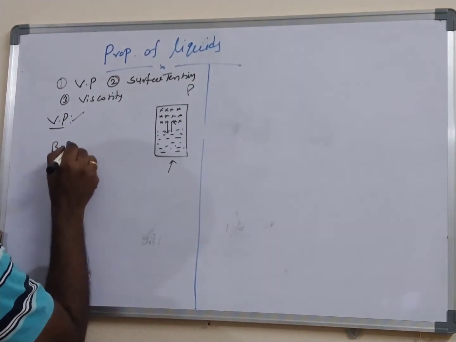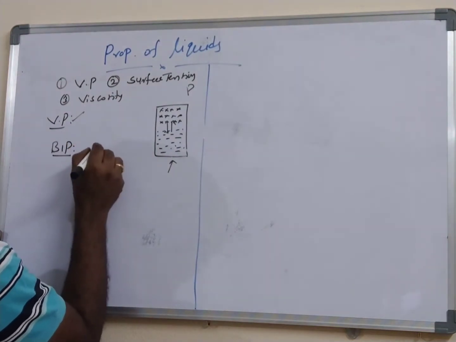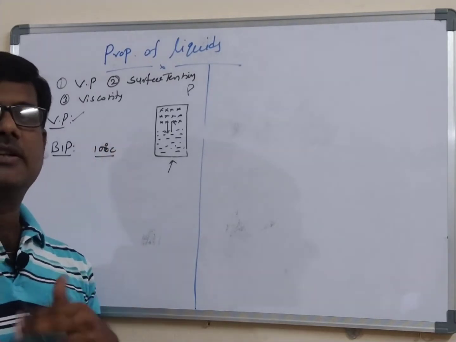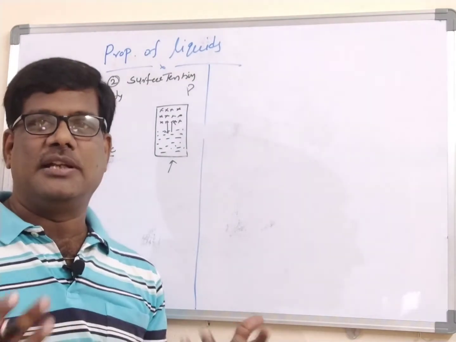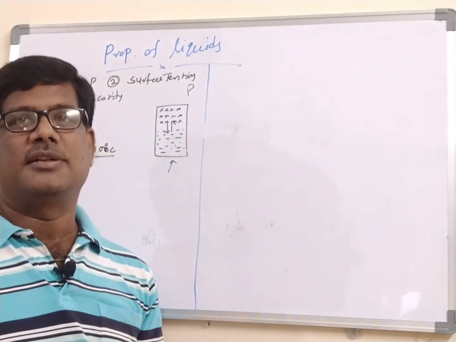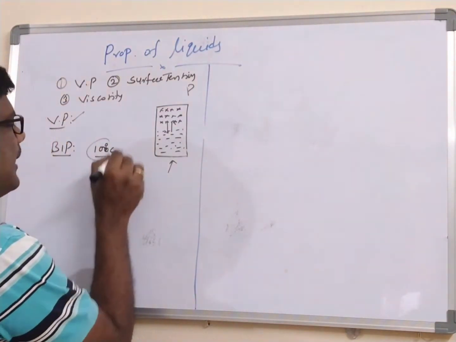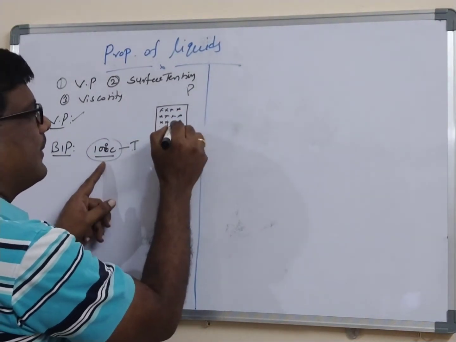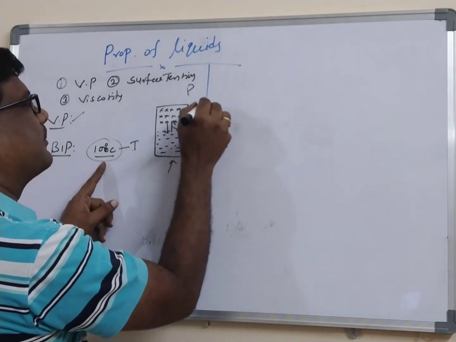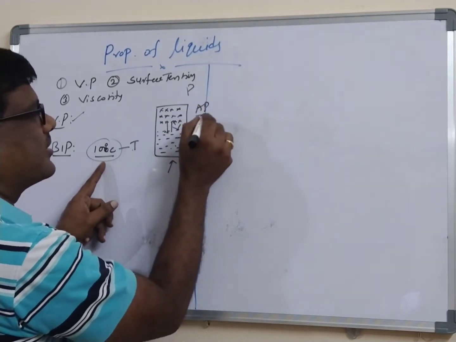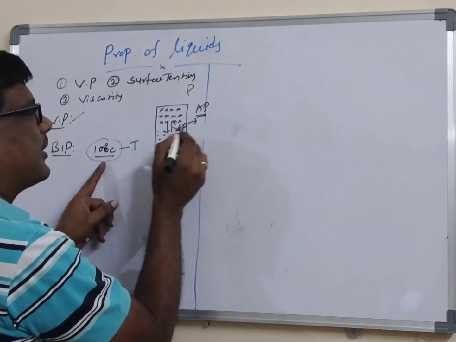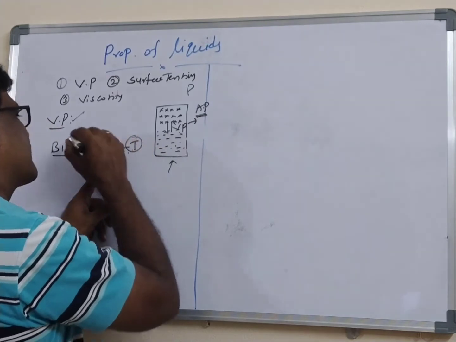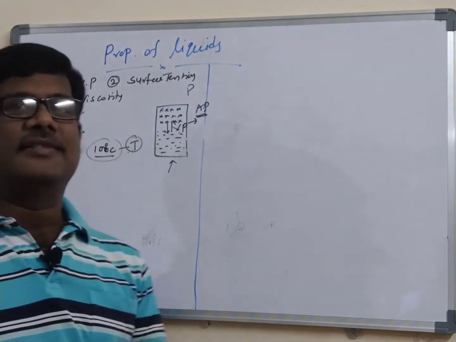boiling point. Already we are very familiar, the boiling point of water, if you take, is equal to 100 degrees centigrade. So what is the definition of the boiling point? Everybody says boiling point, but what is the definition? 100 degrees centigrade is a temperature at which the vapor pressure will become equal to the atmosphere pressure. This is the vapor pressure. Outside you will get the atmosphere pressure. At a particular temperature, the vapor pressure will become equal to the atmosphere pressure. The temperature is called the boiling point of that liquid.